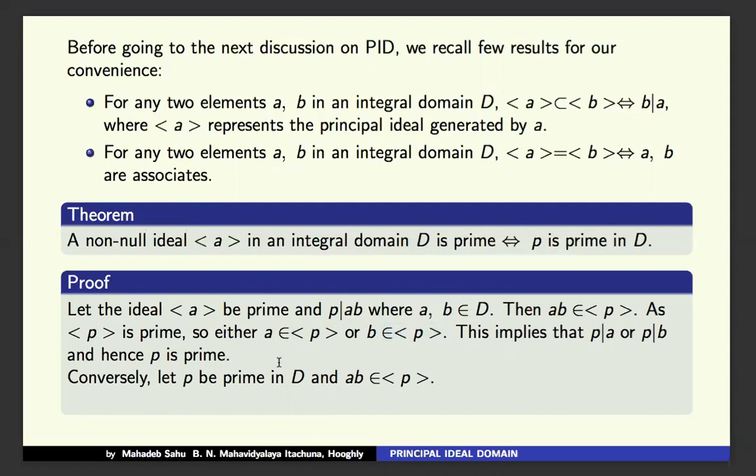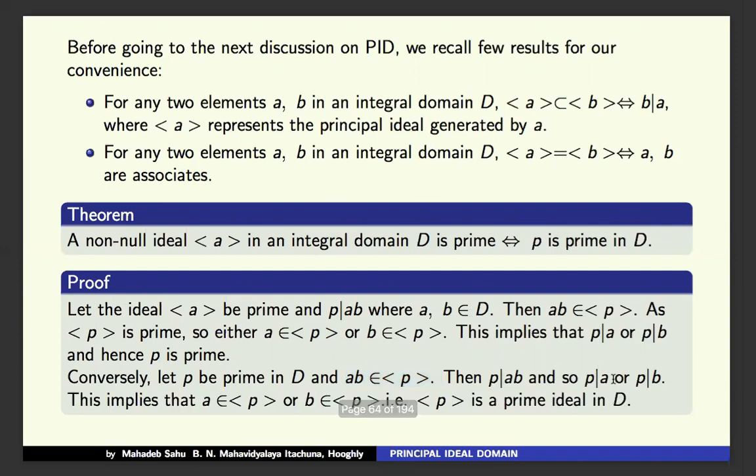Conversely, let p be prime and ab belong to the ideal generated by p. Then ab can be written as p times some c. That means p divides ab, and as p is prime, p divides a or p divides b.